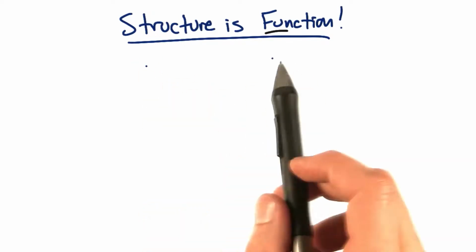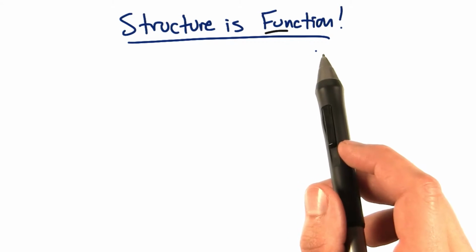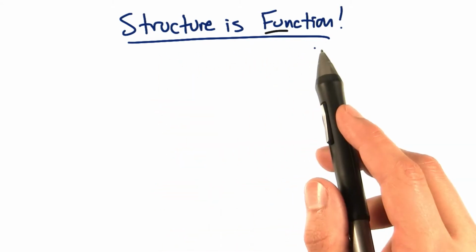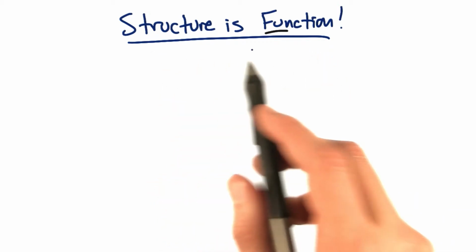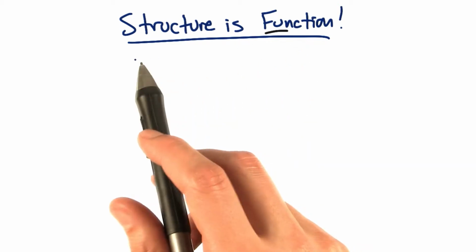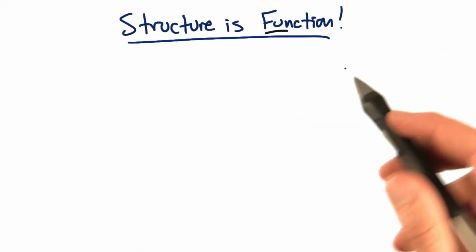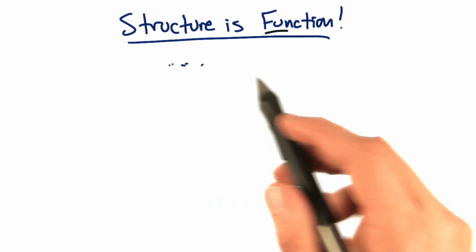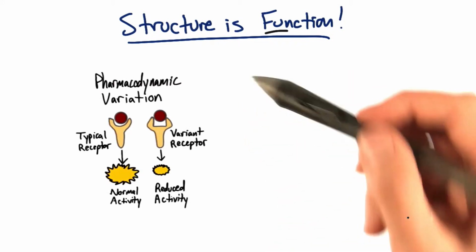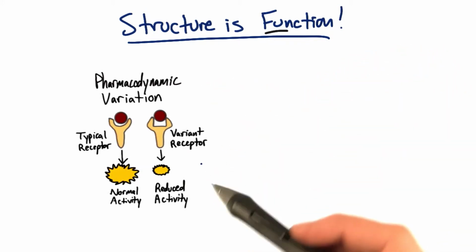Just as we learned very early in this course, I think in lesson 3, structure is function, not only for proteins in our cells, but also in the world of pharmacology. Remember that drugs bind to proteins in your cells and in your body. And if a protein has even a slight change in its conformation or structure, it will likely change its ability to interact with the drug or the speed with which it can interact with the drug. Structural variation in pharmacodynamic proteins affects the target effects of a drug.